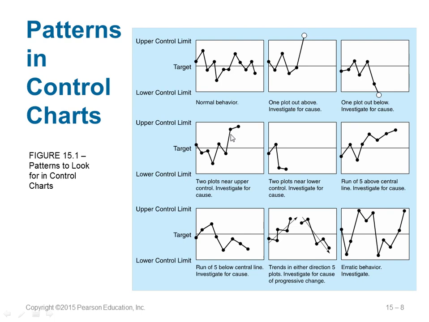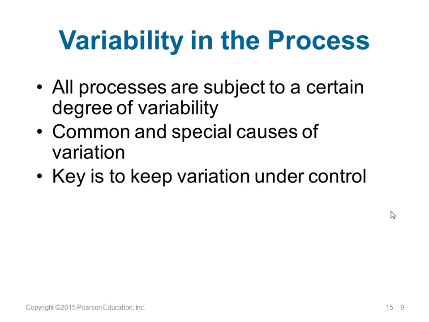Sometimes you will find there are two points which are going towards the upper limit. Again, you need to investigate why it is moving towards the upper limit, or if it is moving towards the lower limit, you need to investigate also. If suppose everything is above the central line or central tendency line, then also you might need to investigate the reason behind it. Also, if it is always below the line, or if it has a trend towards the upper direction or towards the lower direction, then we need to investigate the reason for this change. And if the behavior is erratic, then again you need to investigate. So there are situations where you need to investigate to find out what's happening in your process. Every process you take will have some degree of variability.